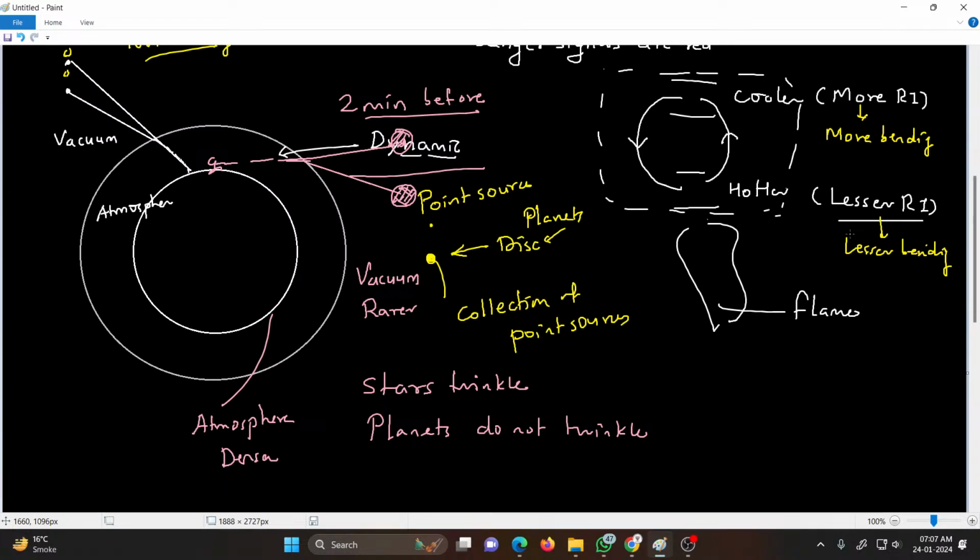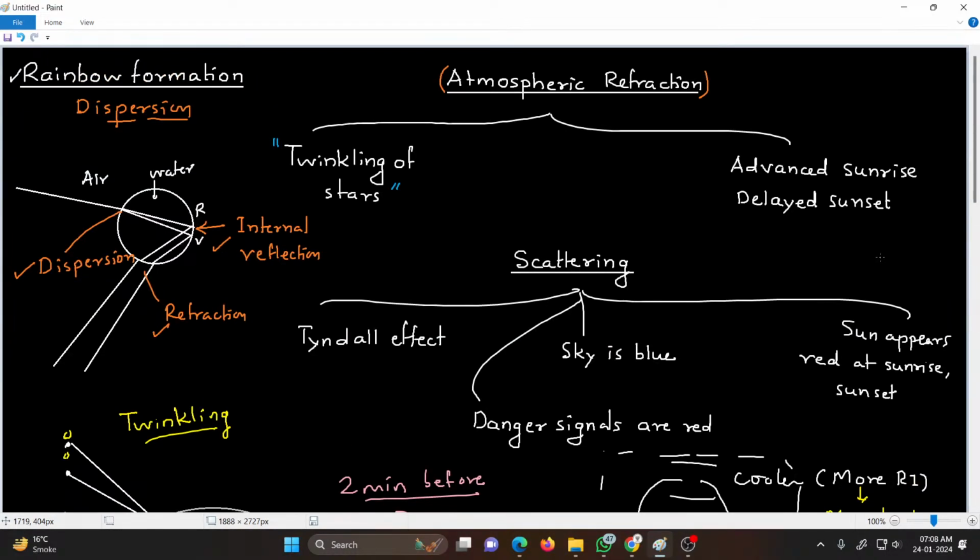Same thing happens after sunset. Even though the sun goes below the line of horizon, it is visible for 2 more minutes due to the refraction of light through the atmosphere. The atmosphere is a denser medium than the vacuum. So this was about atmospheric refraction. We saw the twinkling of stars, advanced sunrise and delayed sunset.